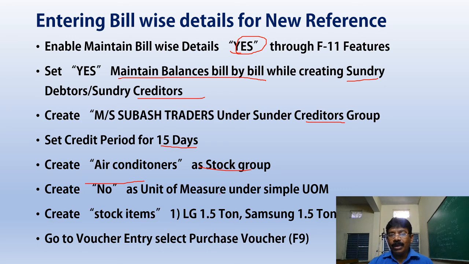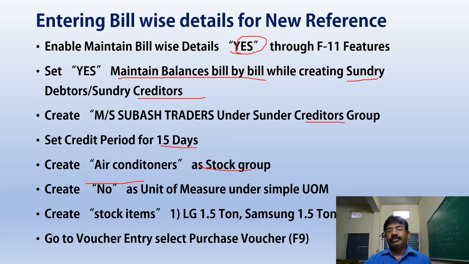In earlier lectures we discussed that units of measure are of two types, simple and compound. Simple is like kg, and dozen is compound. I created stock items of air conditioners, such as LG 1.5 ton, Samsung 1.5 ton and Hitachi 1 ton.